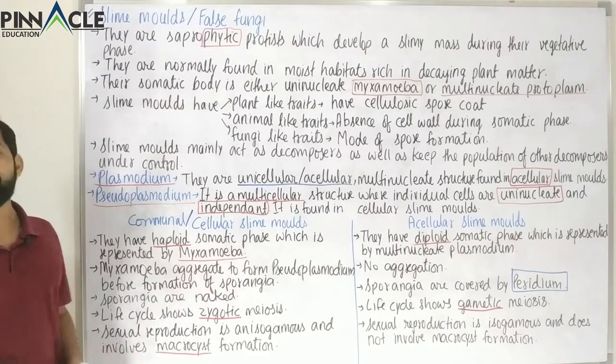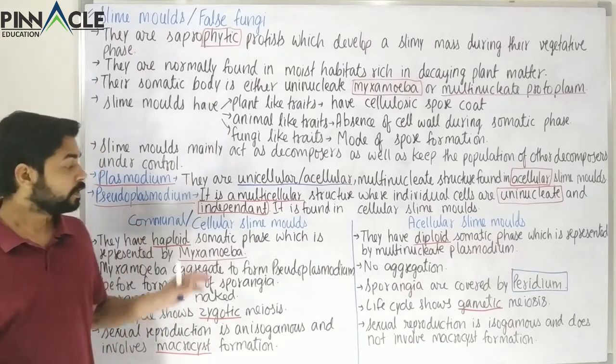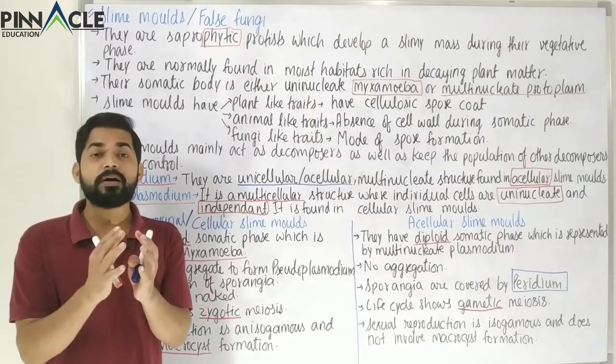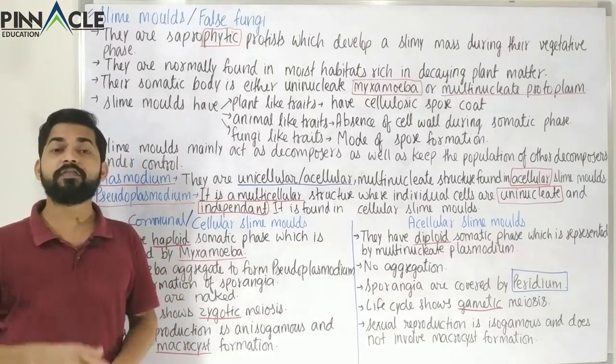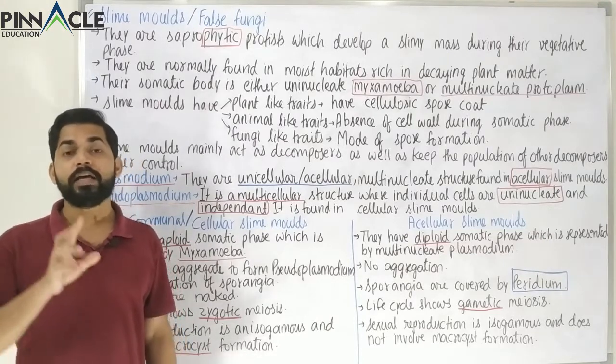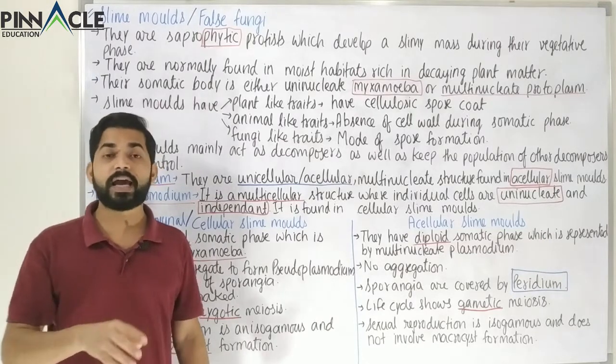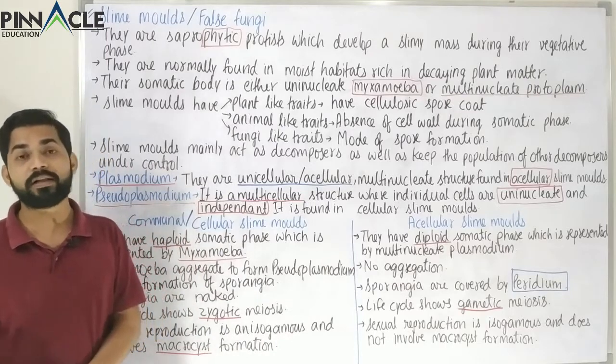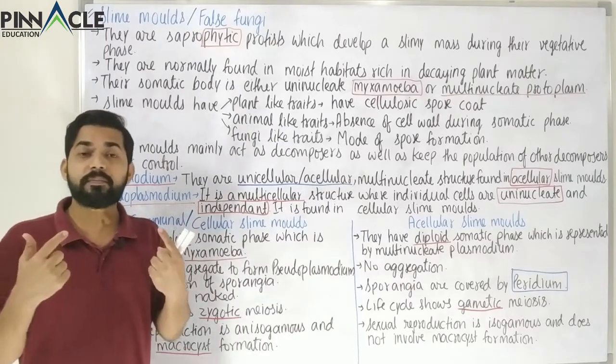So what exactly happens in this case is that two mixamoeba, so one mixamoeba will become much larger, and that will function as a female gamete. So once it is a larger gamete, it will attract many smaller mixamoeba which will function as a male gamete.